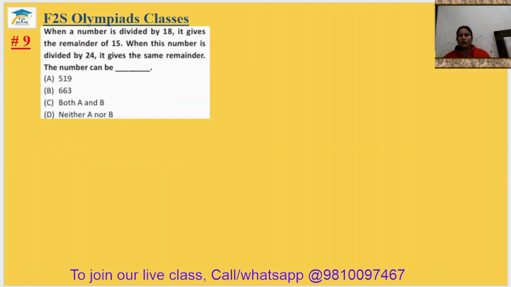Question number 9. When a number is divided by 18, it gives the remainder 15. When this number is divided by 24, it gives the same remainder. The number can be. So here the number is divided by 18 and the same number is divided by 24 and we get the same remainder, 15. So we can just find the LCM of 18 and 24, which is 72.